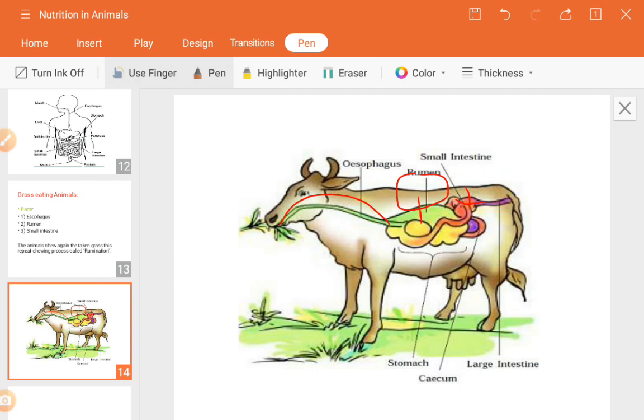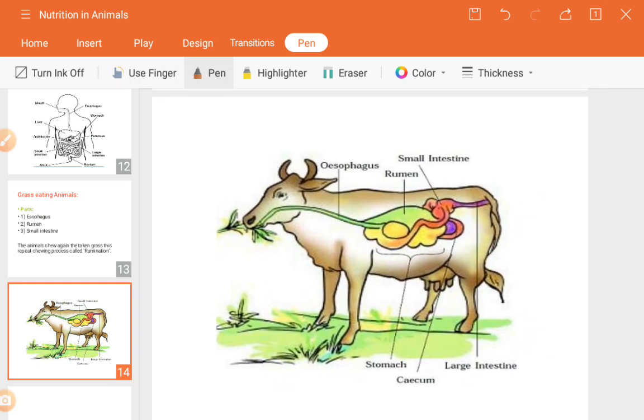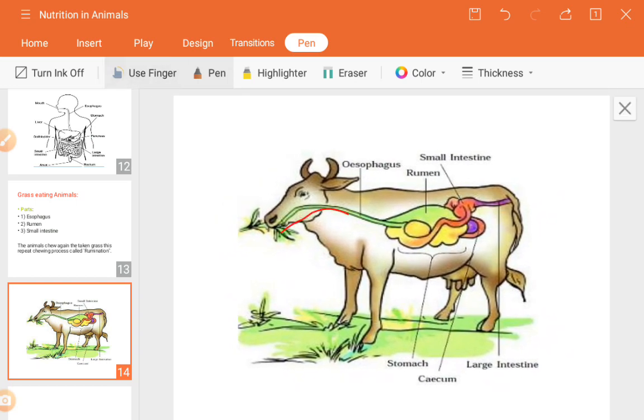So what they actually do here is, whatever food they have taken goes through the esophagus, then it remains here only in the rumen. After some time, if they feel hungry, they again pass the food back to chew. They chew it again, and it passes through the small intestine.